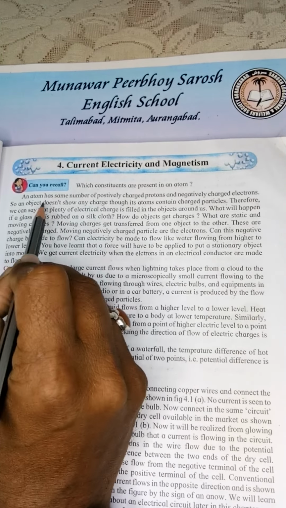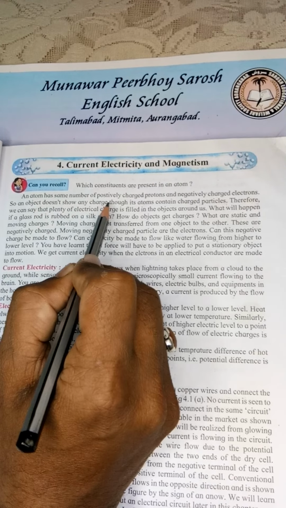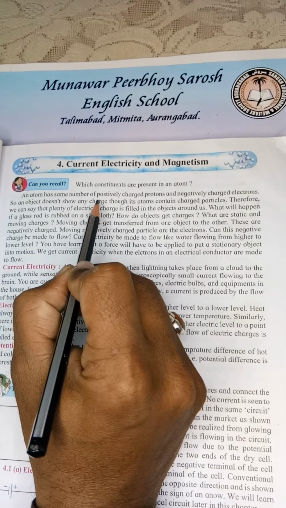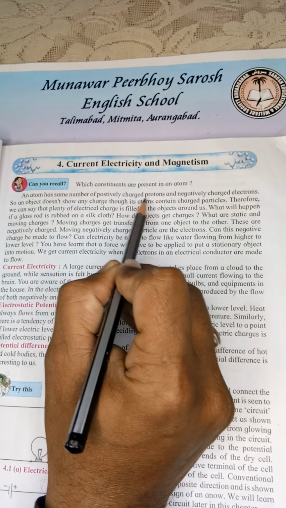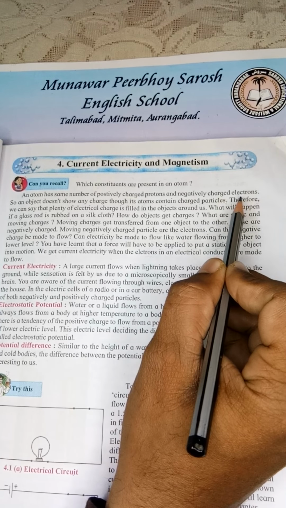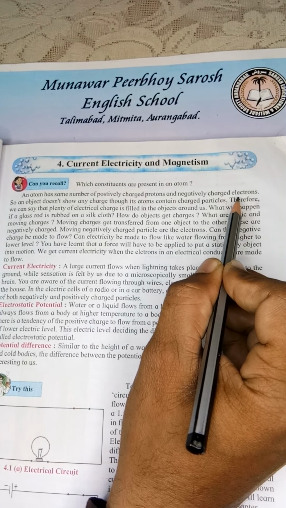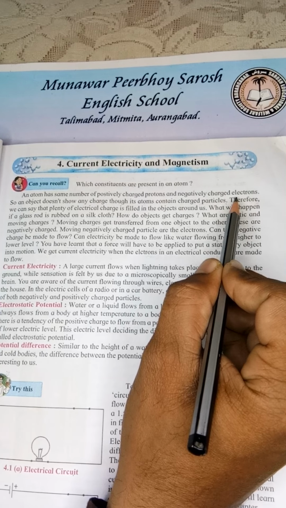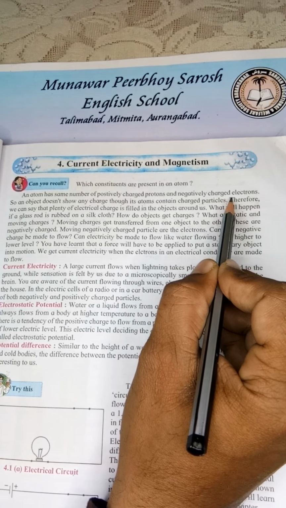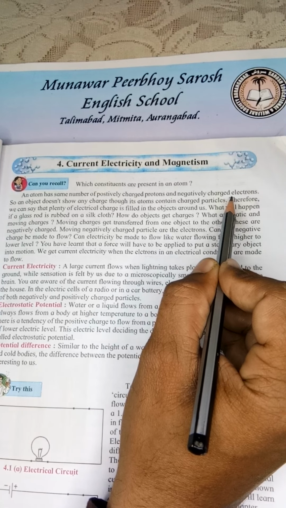Now, an atom has the same number of positively charged protons and negatively charged electrons. The first line indicates that in an atom, whatever protons and electrons are there, they are always the same in number.